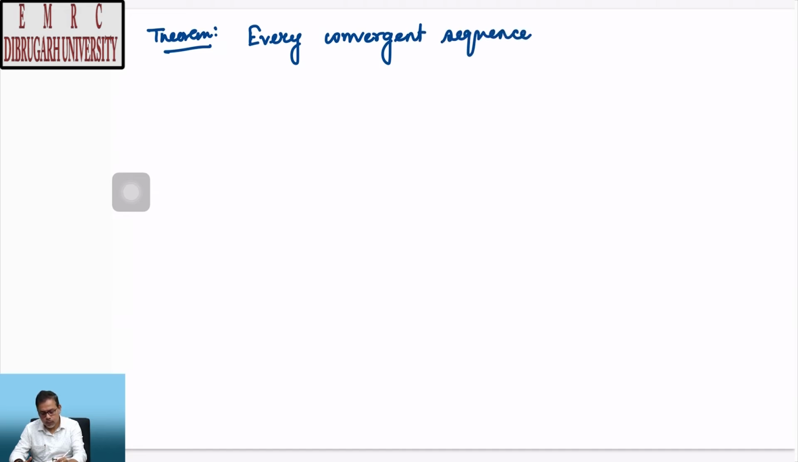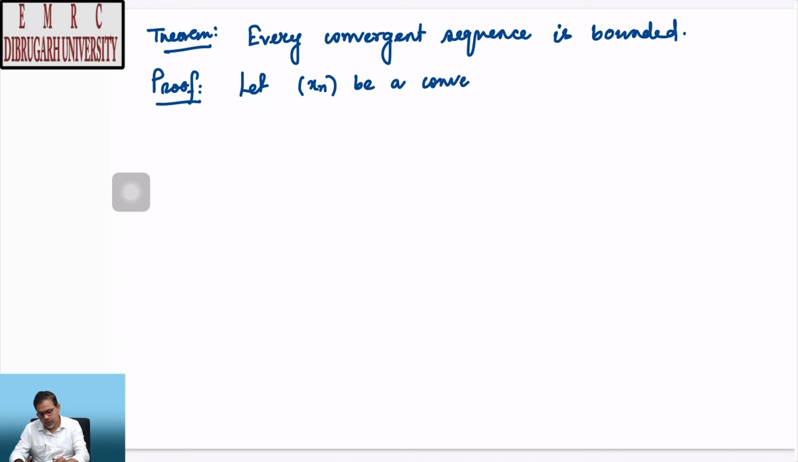So, let us go to the theorem. The formal statement is every convergent sequence is bounded. Every convergent sequence is bounded. The proof goes as follows: let xn be a convergent sequence.